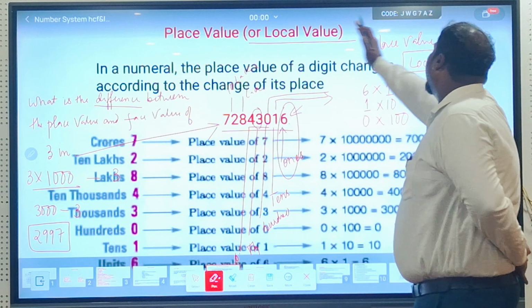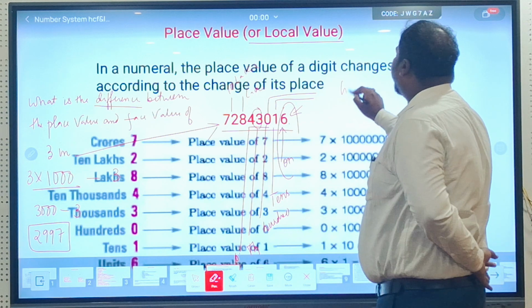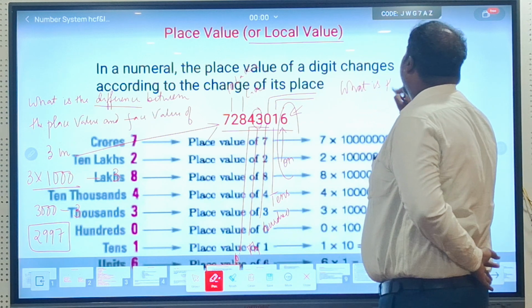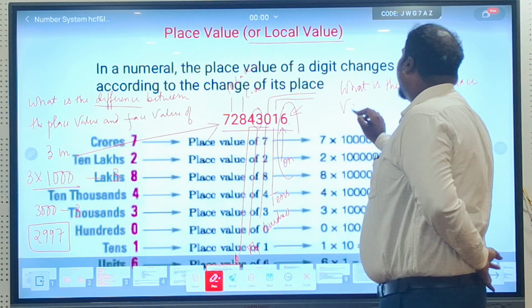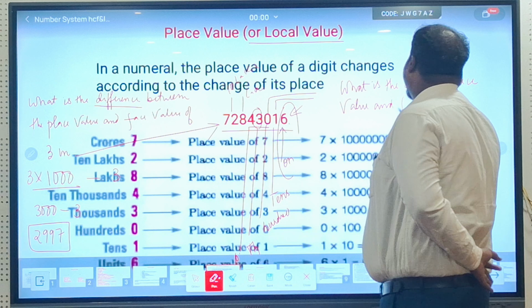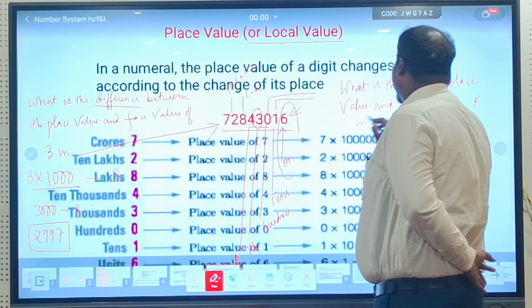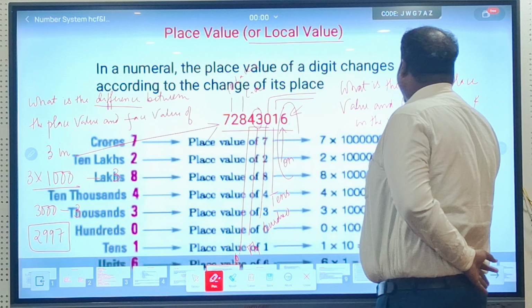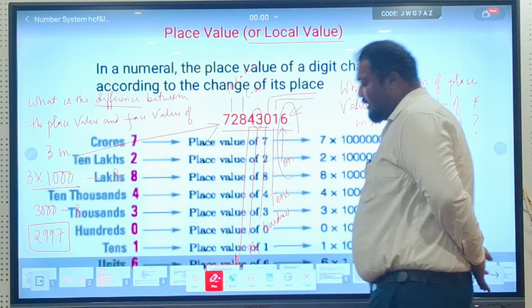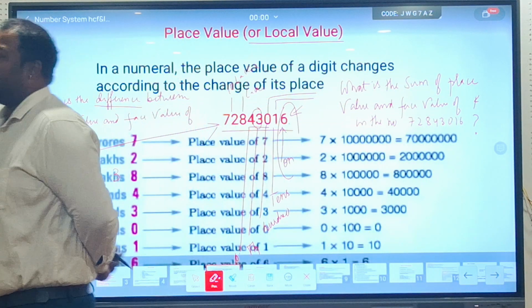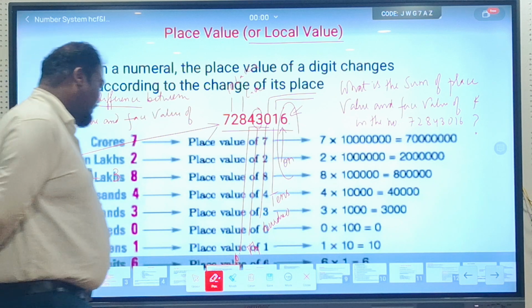Now here is one question which you can try at home: what is the sum of place value and face value of 4 in the number 728,43016? Now this question you try at home, then you will see the relevant result, and these are the questions which are frequently asked in your exam.